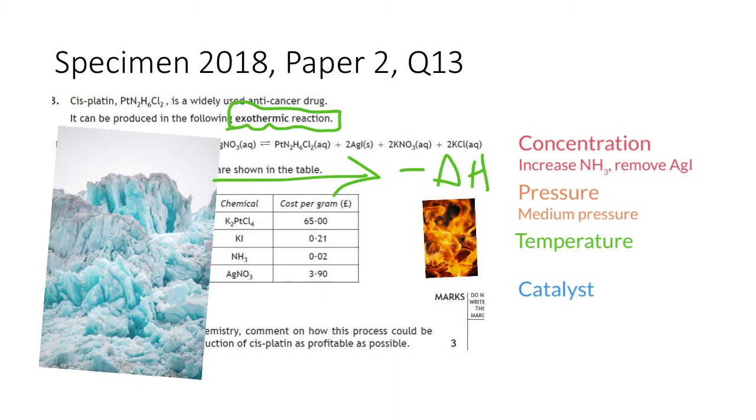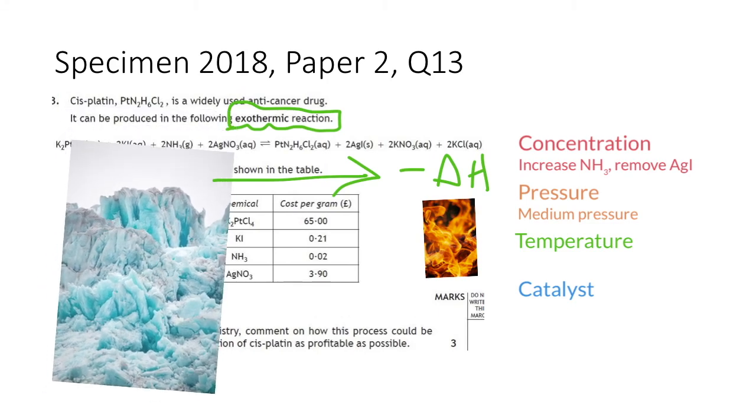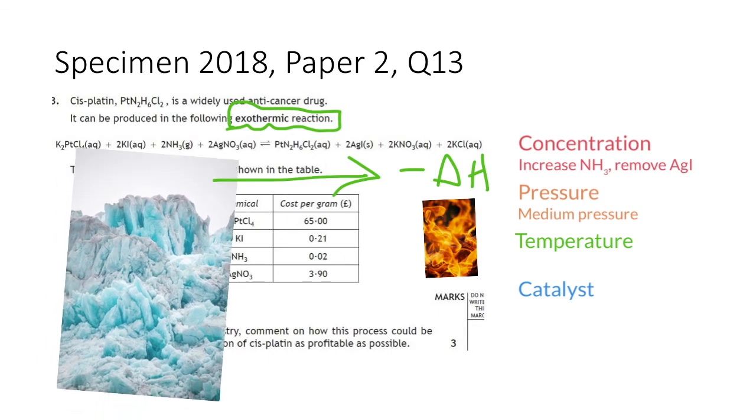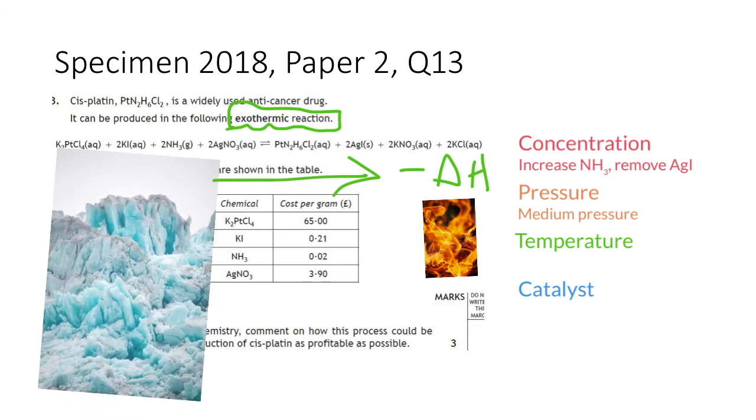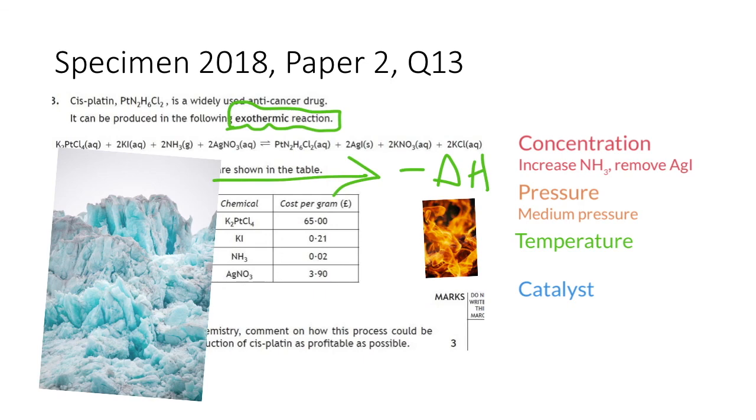So making it cold will shift the equilibrium to the right, increase our yield of the cisplatin. However, if it's too cold, it's going to slow the rate of reaction down too much. And so although we might get a high yield, it's going to take far too long for us to make it, for it to be profitable. So there has to be a happy medium.